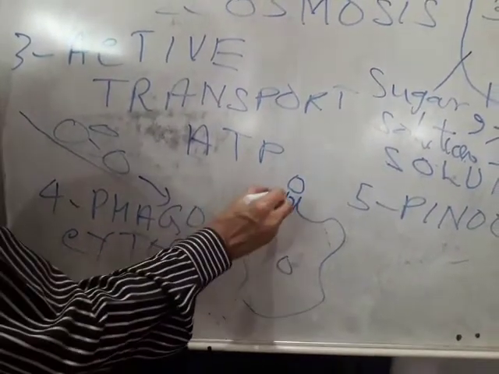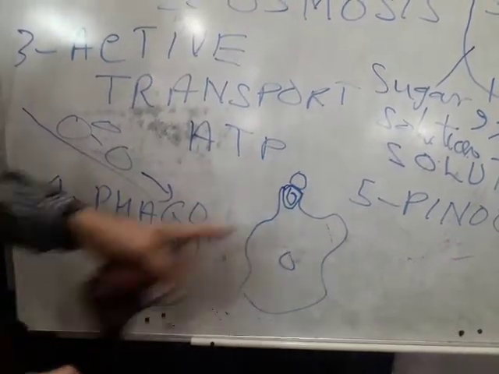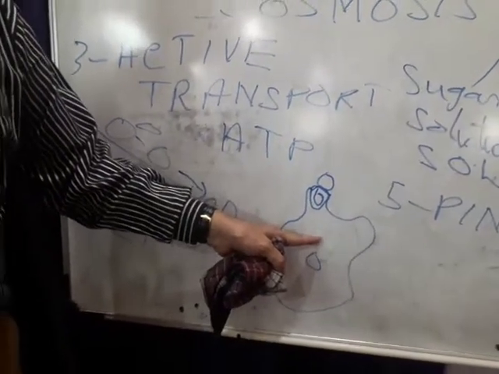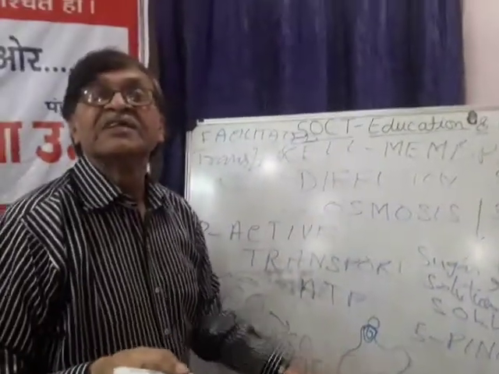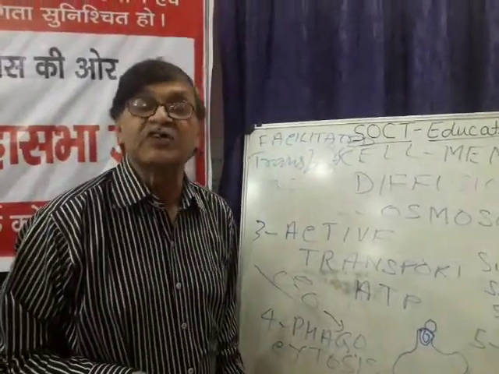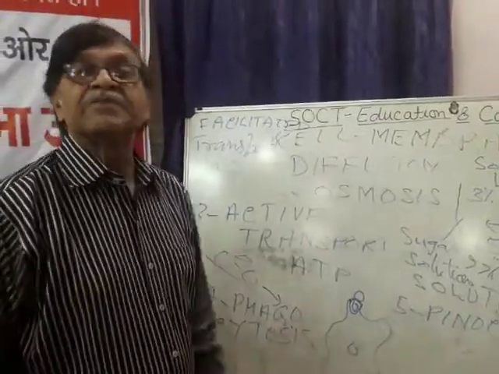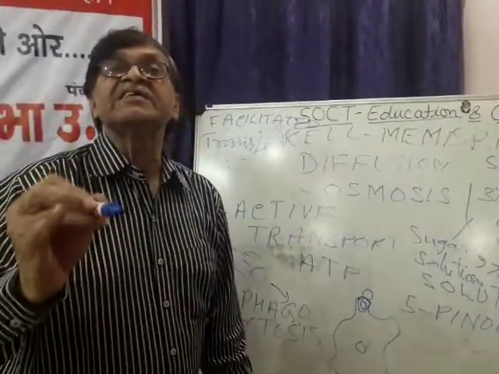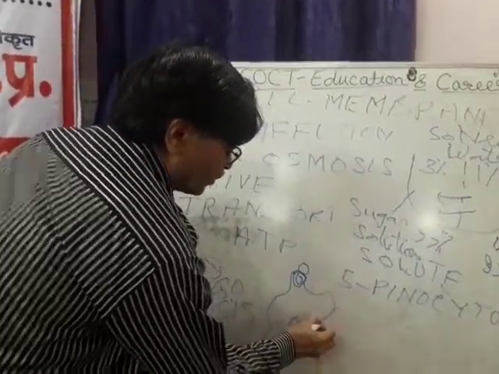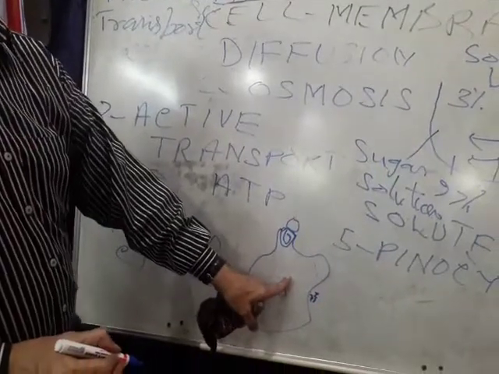After some time, what will happen? Both these layers of cell membrane will bind with each other. It will make a food vacuole. And in that food vacuole, by using lysosomal enzymes, that food is digested. So it is phagocytosis or cell eating. Similarly, pinocytosis is cell drinking, in which suppose there is some water or any liquid droplet near the cell surface.